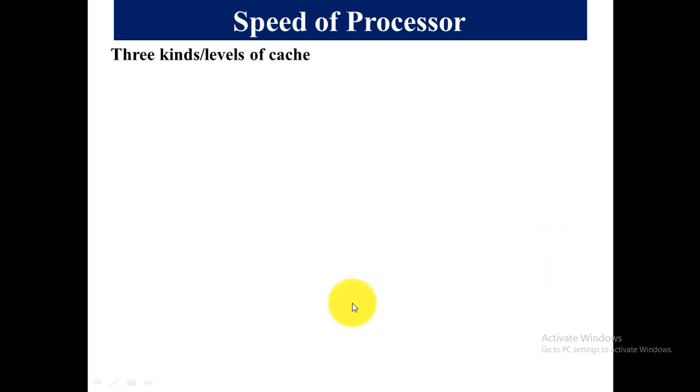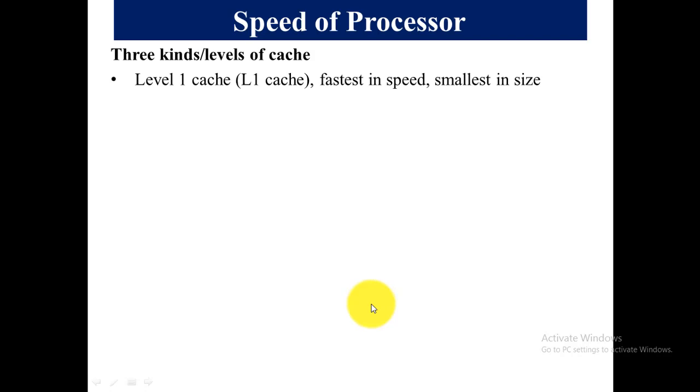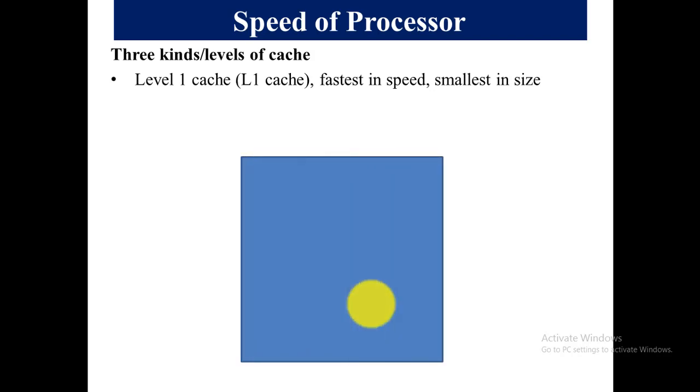Let's explore different kinds and levels of caches. The first one is level 1 cache, that we know as L1 cache. That is the fastest in speed, but it has the smallest size. Smallest and fastest. As you can see, this is the processor and this is the L1 cache that is built in the processor.